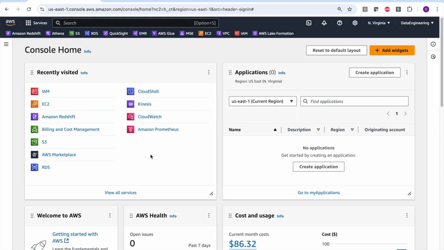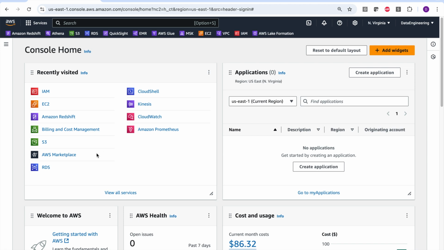Now here I am logged in using the root user, and I can do anything that I want. I can create EC2 instances, create Redshift clusters, and so on and so forth. So far, whatever I have shown you, I have done using the root user only. So there was no problem in creating a VPC, creating a Redshift cluster, launching an EC2 instance, and so on and so forth.